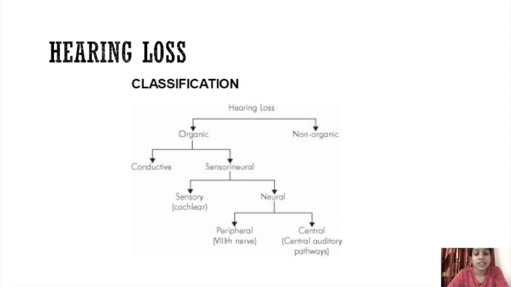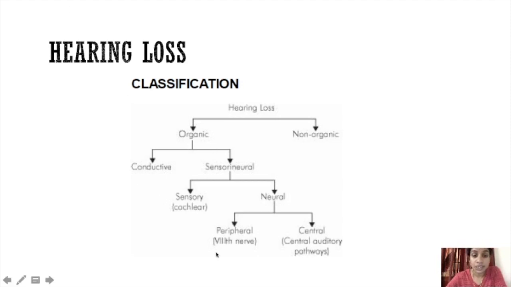So here, the main classification of hearing loss, when we are talking about hearing loss, we will be asked or we will write for examination to understand whether it is a conductive type, sensory neural type, or mixed conductive and sensory neural deafness or hearing loss. So the main classification is that one: conductive, sensory neural, or a mix of these two.